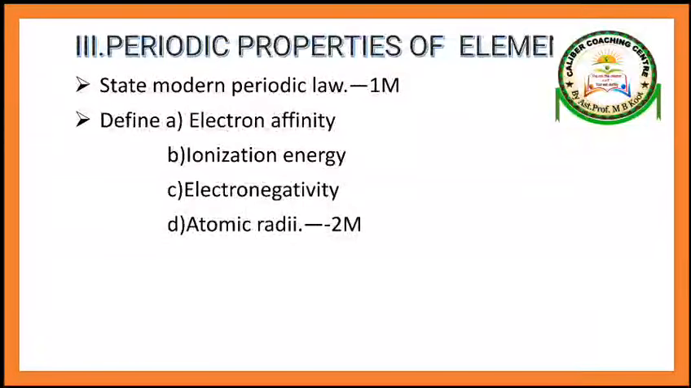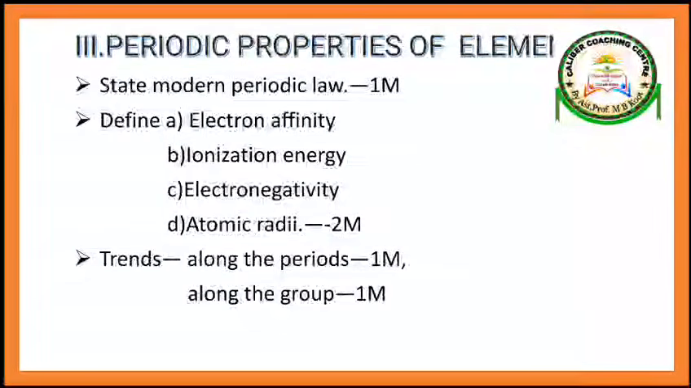These are very important definitions: electron affinity, ionization energy, electronegativity, atomic radii. They are going to ask these in this chapter. And also this one, trends along the periods. That means if you move along periods, what is that? Horizontal lines in the periodic table are called periods. Vertical lines are called groups.